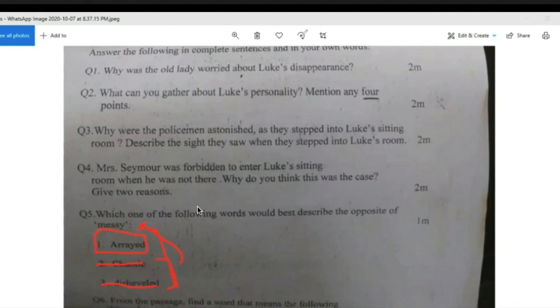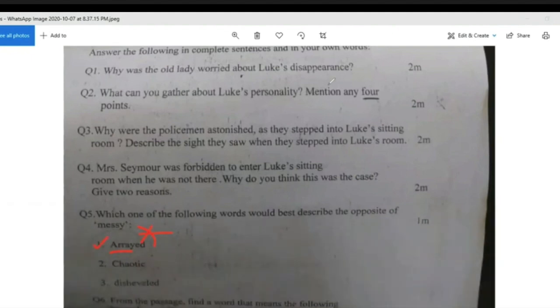In this case, the word arrayed comes from the word array. And array sounds very similar to the word arrange. It's basically an organization of a set of things. So when you say the books were neatly arrayed on a table, it means that they had been organized properly. And that sounds like exactly the opposite of the word messy. So you know that one, in this case, is the right answer.